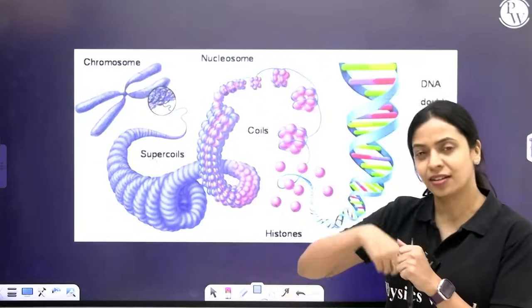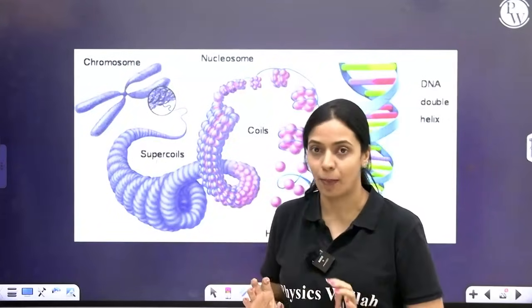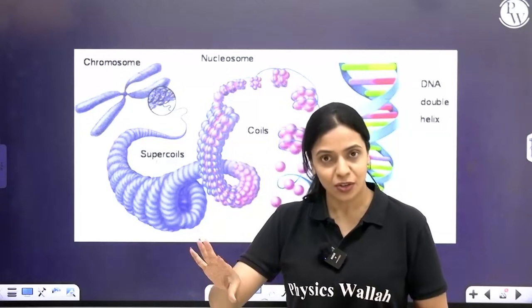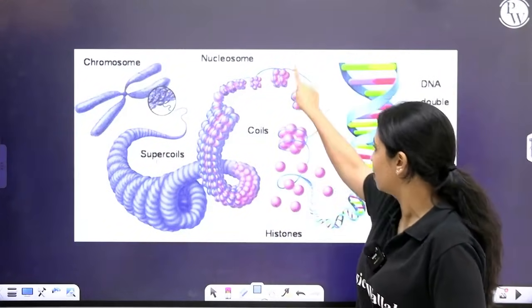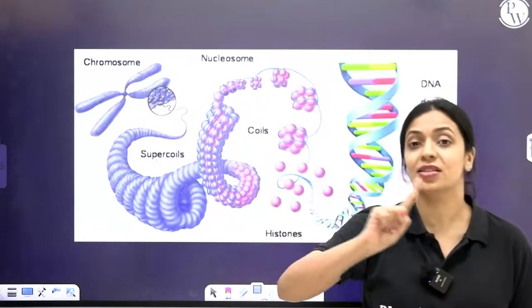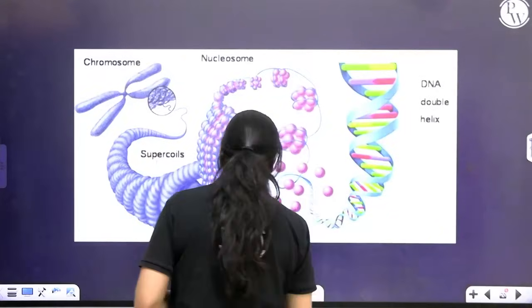So when it condenses, it winds around proteins and becomes more and more compact. More about this whole process you'll learn in another chapter. For now, just remember, DNA can exist in the form of chromatin or it can exist in the form of chromosome. But when the cell is not yet dividing, when it is in interphase, it will exist in the form of chromatin.